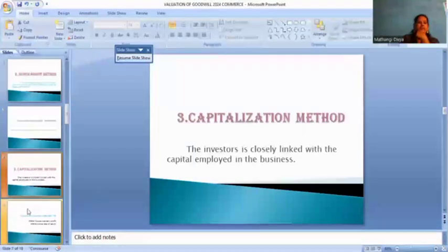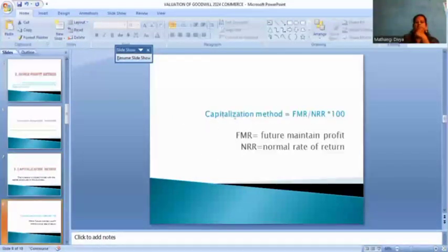In this method we calculate: capitalization value equals FMR by NRR into 100. FMR is future maintenance profit and NRR is normal rate of return.